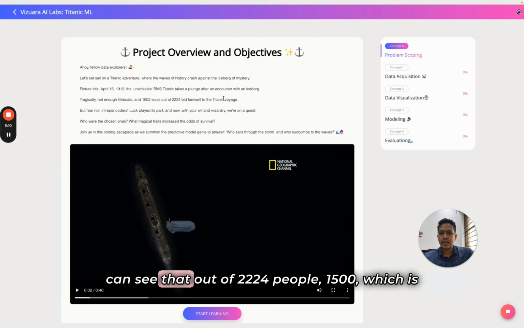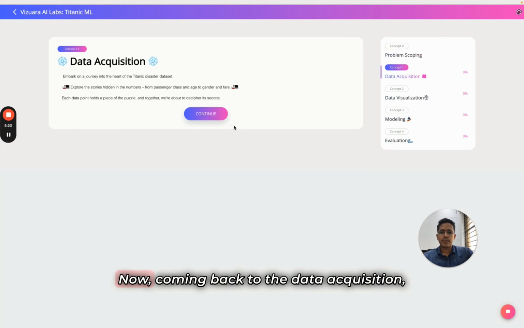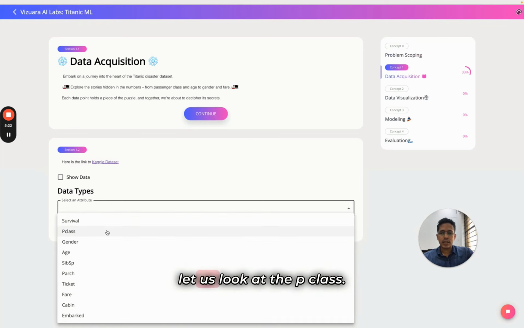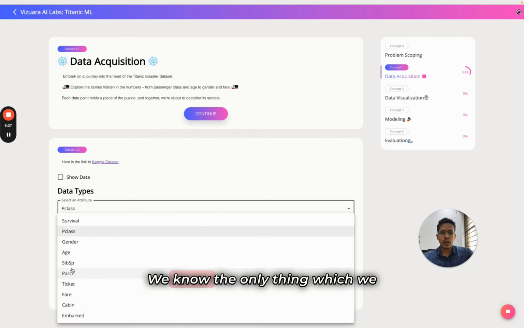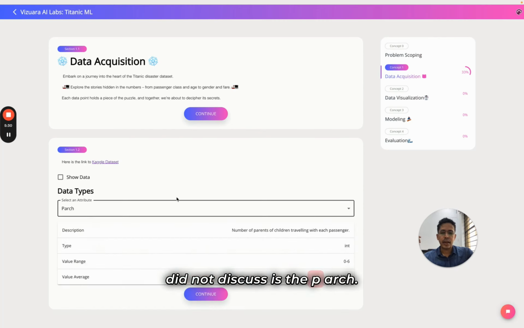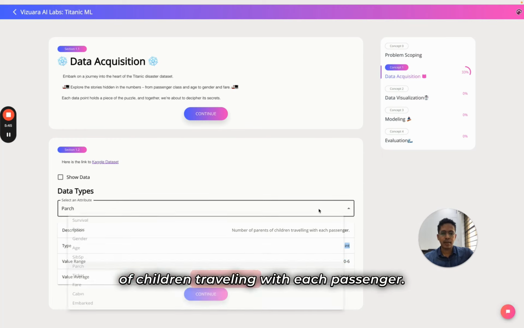You can see that, out of 2,224 people, 1,500, which is more than half of the people, did not survive. Now, coming back to the data acquisition, let us look at the P class. P class is the ticket class, as we discussed. Gender and age we know. The only thing which we did not discuss is the P arch. P arch is basically the number of parents or children traveling with each passenger. So here the value can range from 0 to 6.